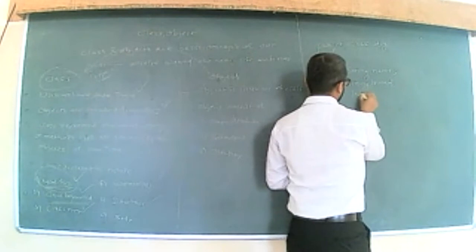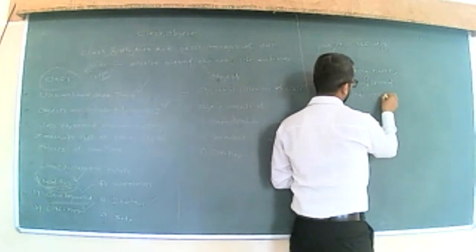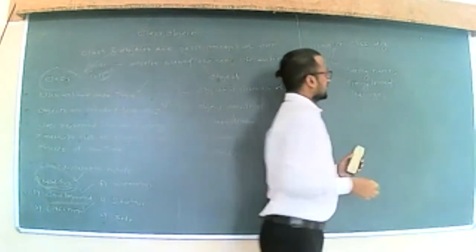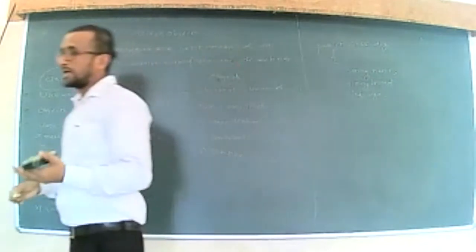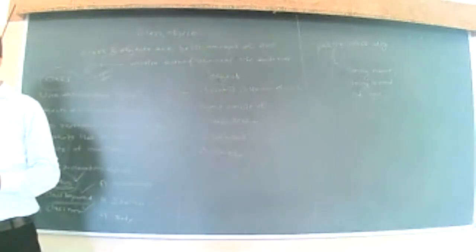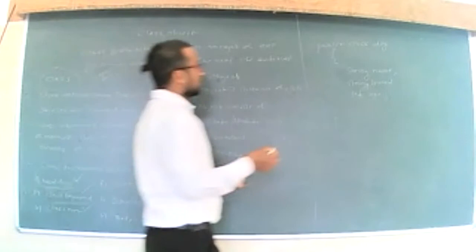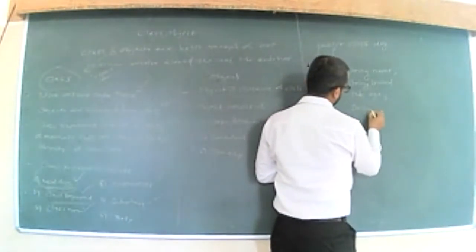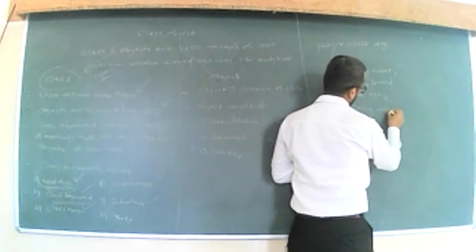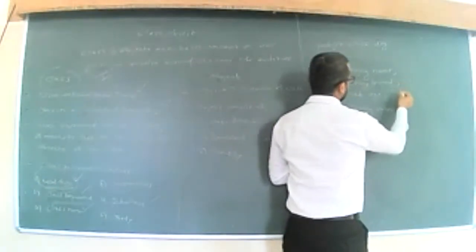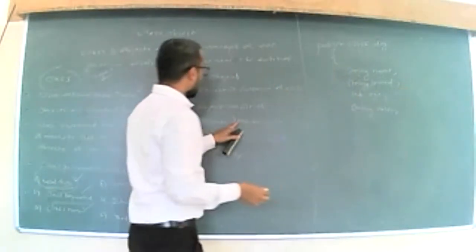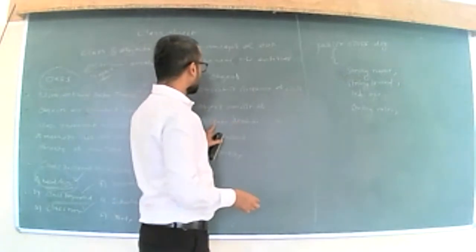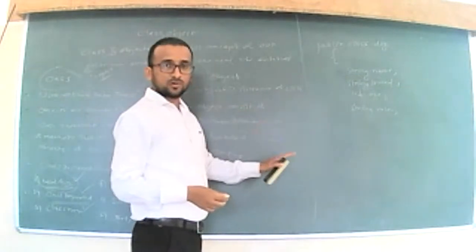Then an integer, we can have age. Then we can have one more attribute with this dog object, that is color, of which color that dog is. So again a String color, right? So these are nothing but the attributes or the states of that object.